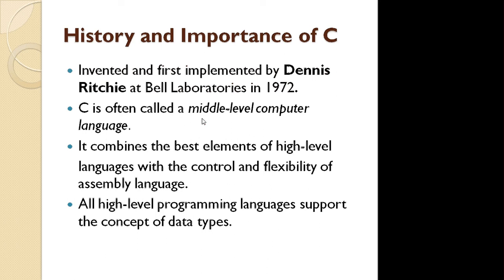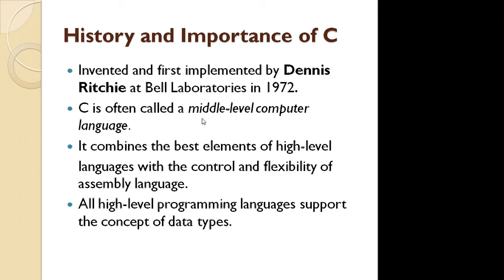B programming language. And in 1972, by using all the features of Algol, BCPL and the B programming language, Dennis Ritchie developed one programming language and it is called the C programming language. So in short, the C programming language was invented by Dennis Ritchie in 1972 in AT&T Bell Laboratories.